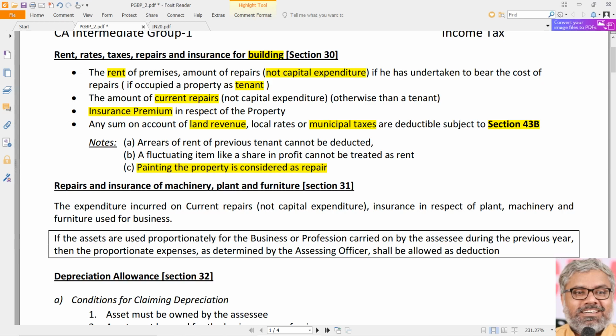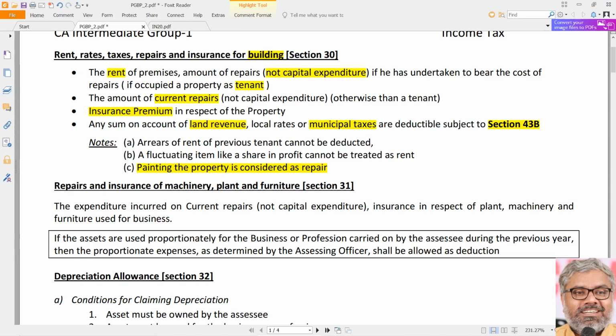And one of them is already what we know, the municipal taxes or land revenue, because these are payable to the government, not necessarily central government. Land revenue is payable to state government, municipal taxes payable to local authorities, they are also governments. Since the money is payable to the government, it is allowed as deduction only on real actual payment basis. And that has to be paid by whom? Obviously SSC himself. That's all. These are the deductions that SSC can claim if he is owner of the building. If he is not owner of the building, then also he can claim all these deductions if he pays. Not necessarily that SSC has to be owner of the building in order to incur this expenditure.